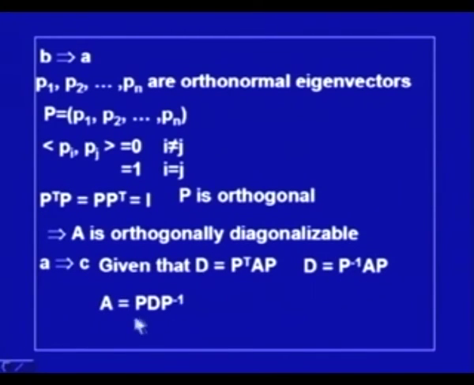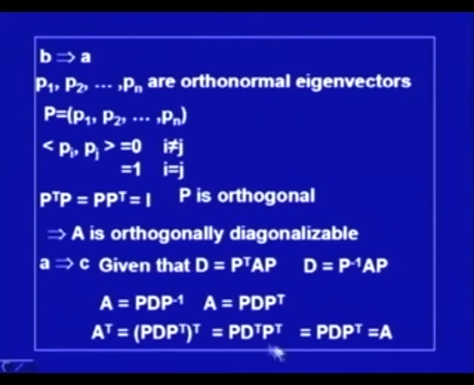So, we can write down A is equal to PDP inverse from here, and that means A is equal to PDP transpose. From here we can calculate the transpose. A transpose is equal to PDP transpose and its transpose, and further simplification will give me A transpose is equal to A. That means the matrix A is symmetric. Now, this completes the proof of this part.